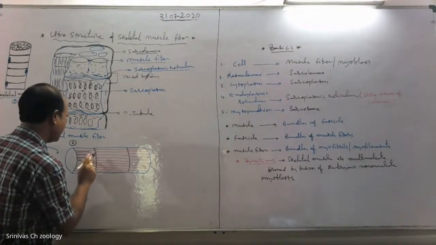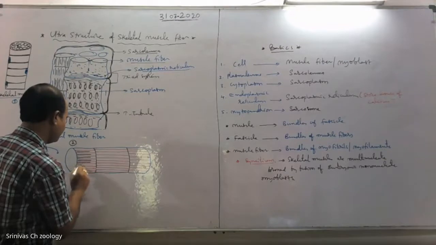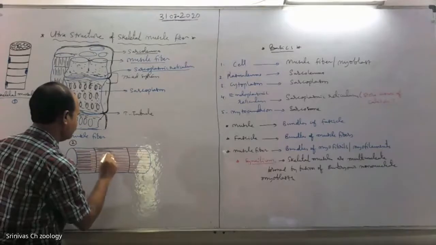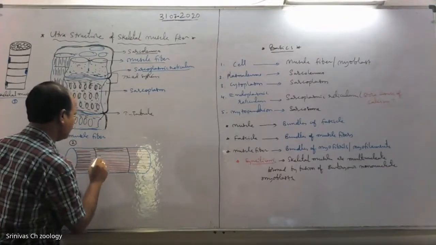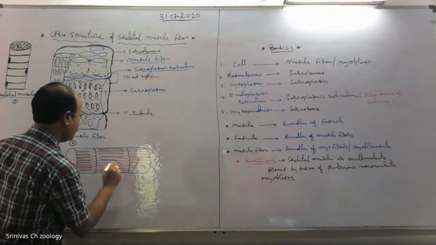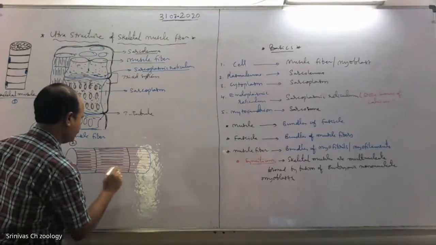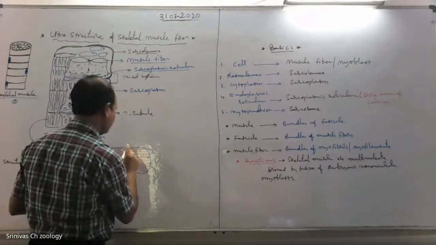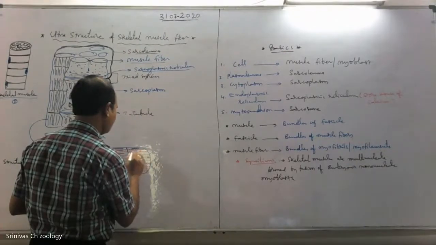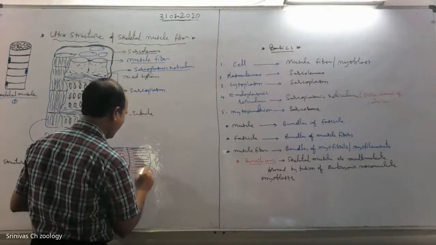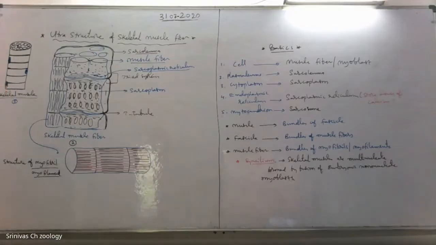These are thick filaments, the black lines, with thin filaments and thick filaments.